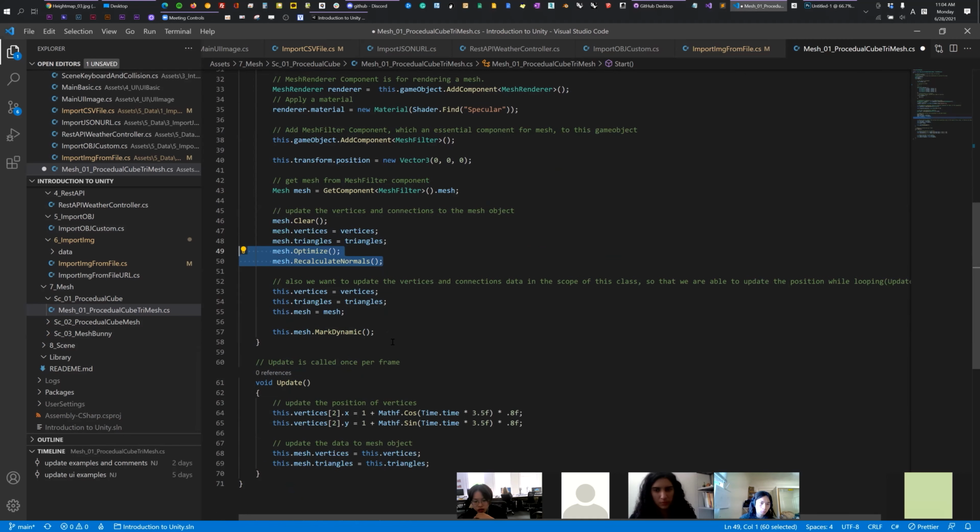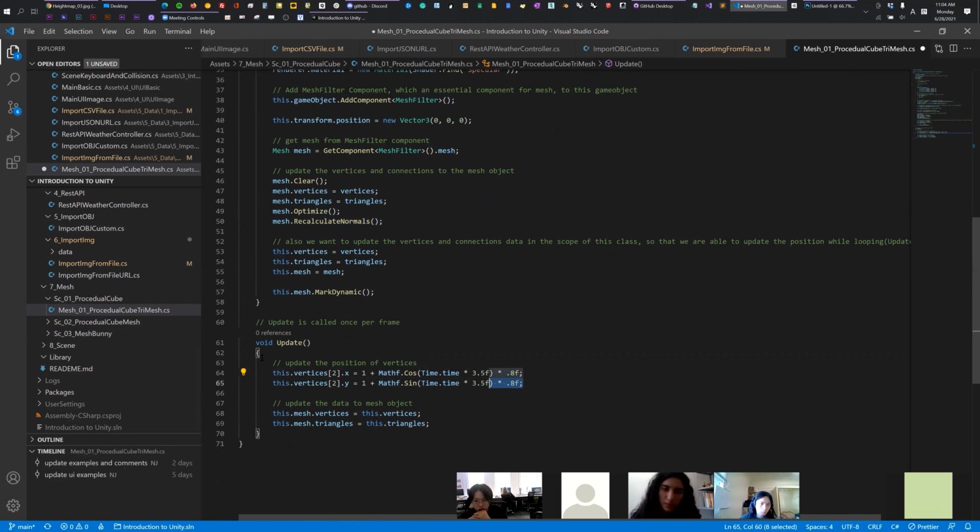These are the necessary functions based on the Unity documentation. And then every frame, I update the position of one vertex, the one at index 2, and then update the data. That's it.